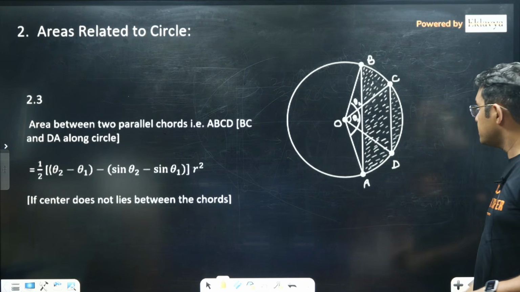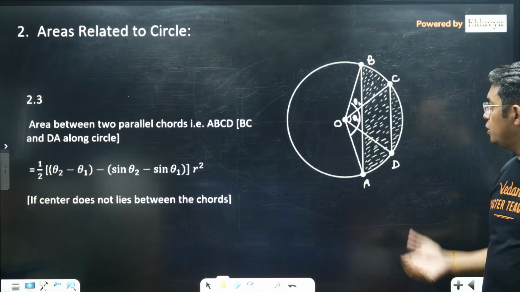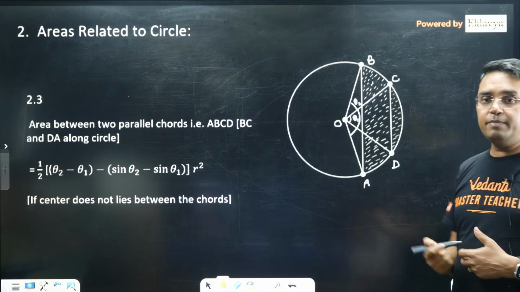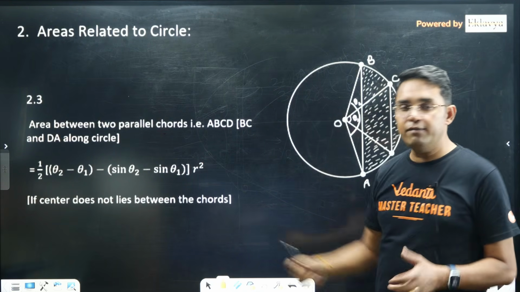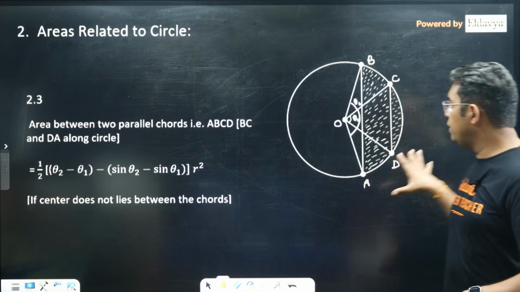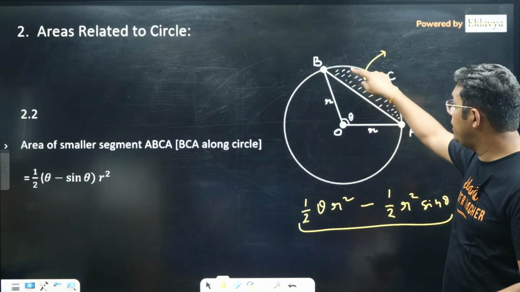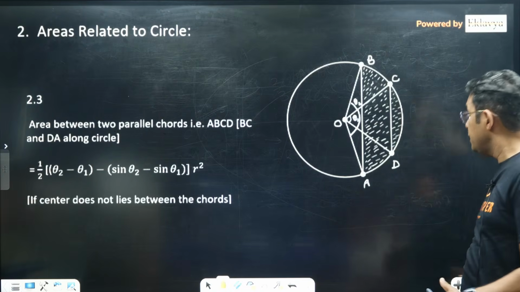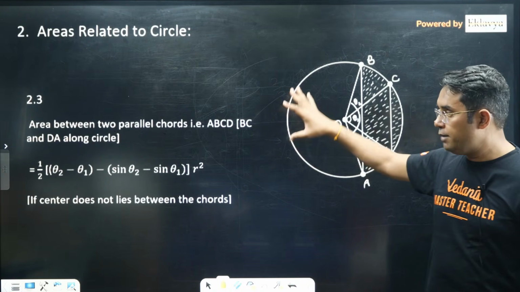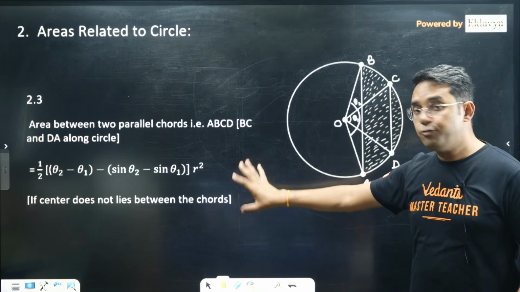In fact, we can get areas between two parallel chords also using the same thing. Now suppose one chord is making angle theta 1, another is making theta 2, then this area will be just the difference of the two things, and you can find this area. I will not say you remember it, I will only say you just understand the concept behind finding this area, and then after that finding this area will be an easy task. Do not remember it. I have written this just for the reference, but not as a formula.